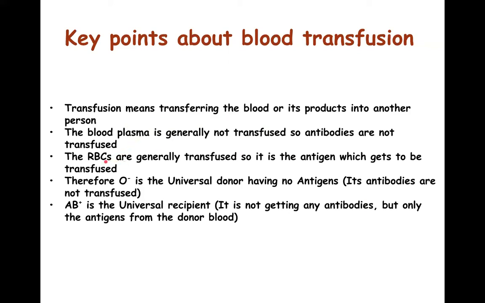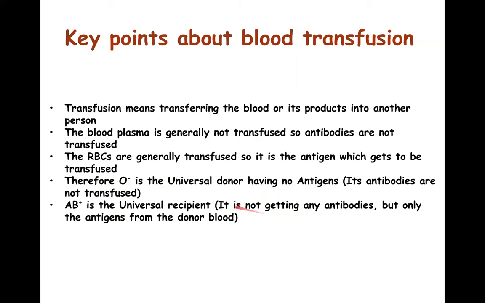The RBCs, which have their antigens on their surface, only they are transfused. Therefore, O negative is the universal donor because it is going to give its RBCs which have no antigen on their surface. So it can give its blood to people of any of the other blood groups. And AB positive is going to receive the RBCs from other people. So they are not getting any antibodies.